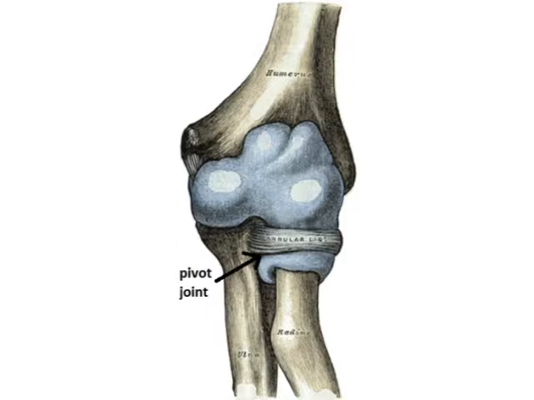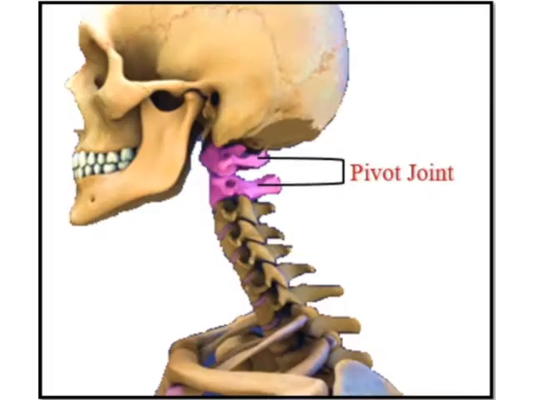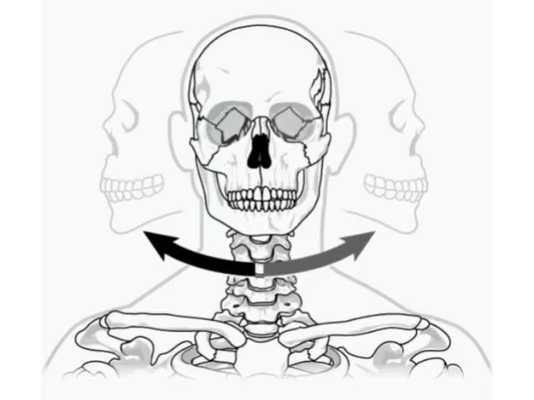Okay. So next one is pivot joint. This type of joint allows you to move your head up, down and sideways. Just move your head and see. You can move it up and down and sideways, left and right. You cannot move back. It is found between the head and the first vertebrae of your backbone. So the movement of the head alone is the pivot joint.